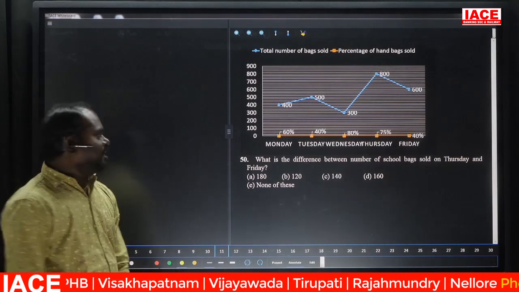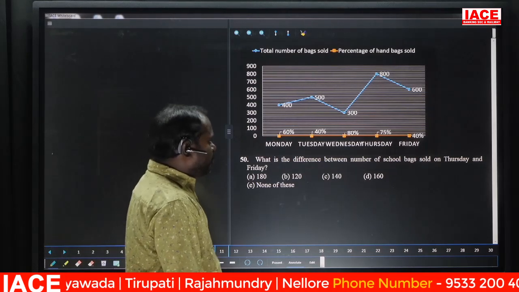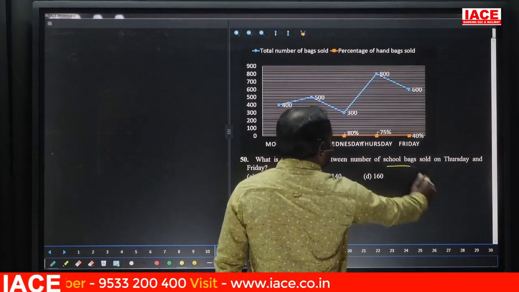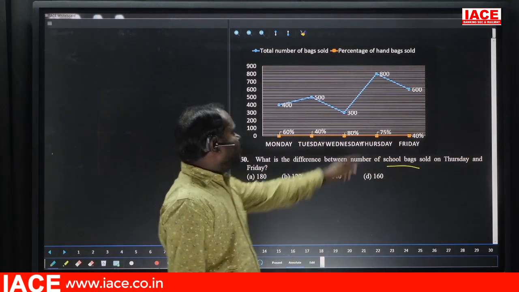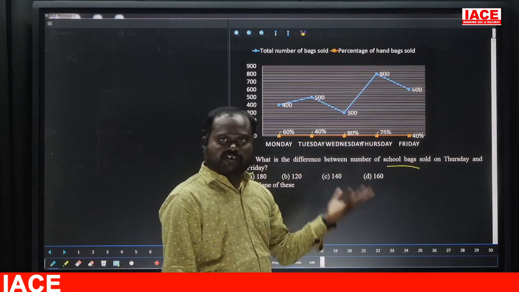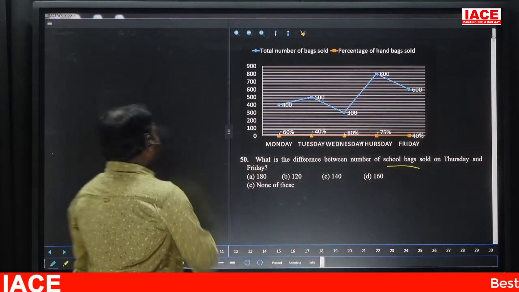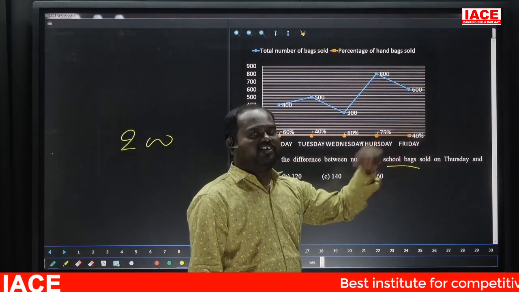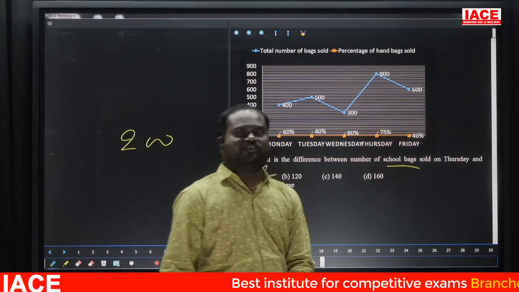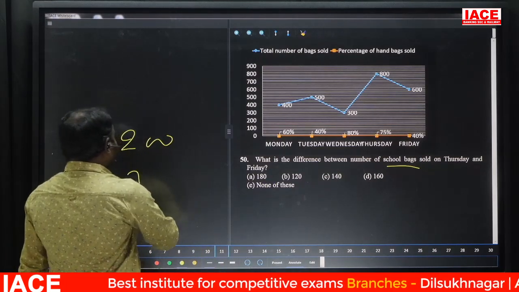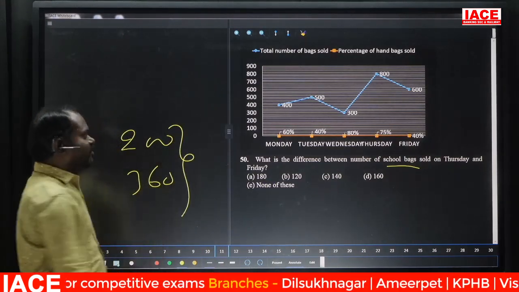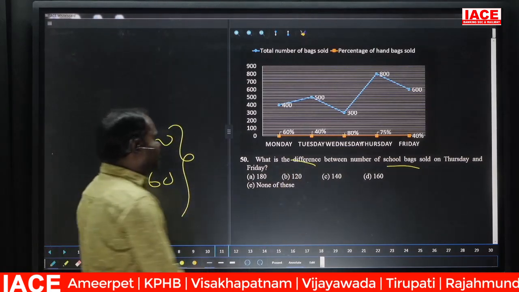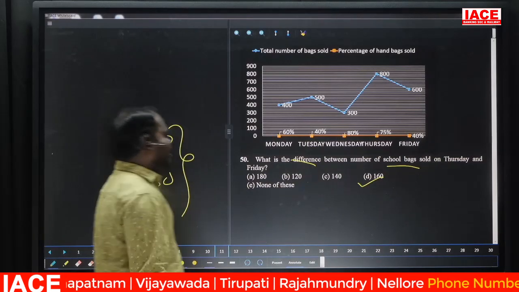50. What is the difference between the number of school bags sold on Thursday and Friday? Talking about school bags. Thursday 75% handbags, obviously 25% school bags, nothing but 1/4, that means 200. And Friday 40% handbags, nothing but 60% school bags, 60% of 600, nothing but 360. 200 and 360, the question is asking for the difference. What is the difference? 160. 160 means option D. Right.